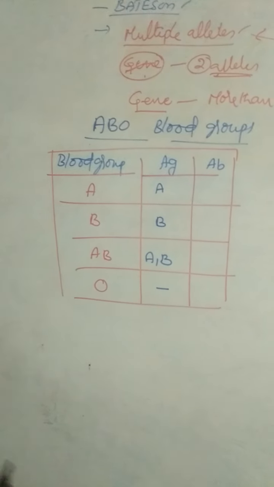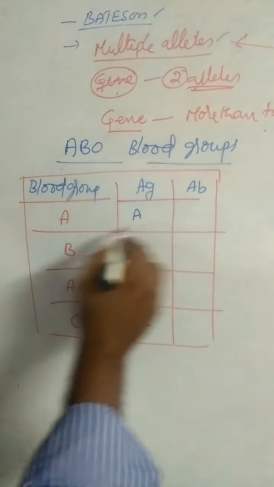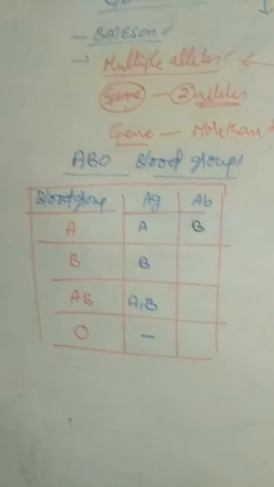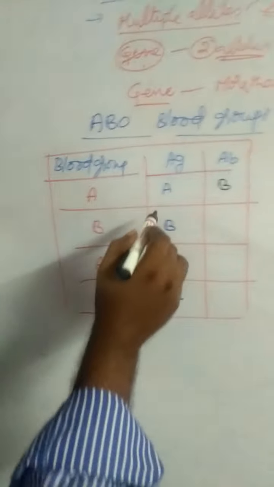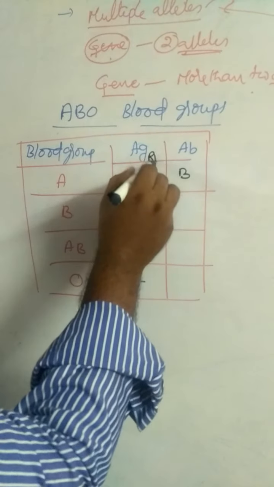In A blood group, antigen A is present on the surface of the RBC, and in the plasma, B antibodies are present.